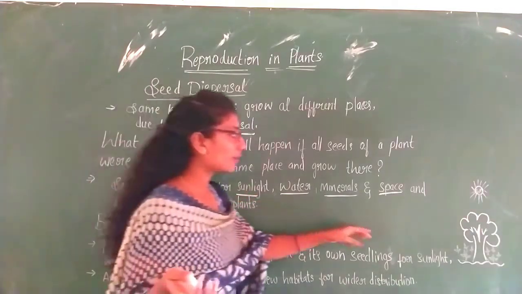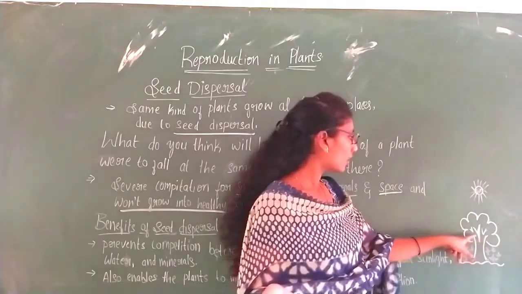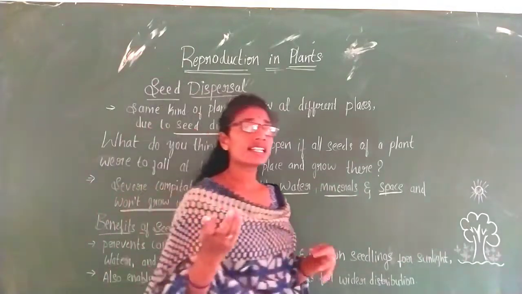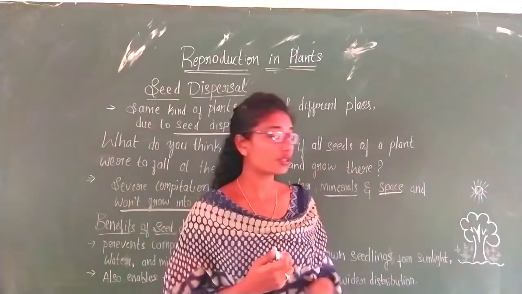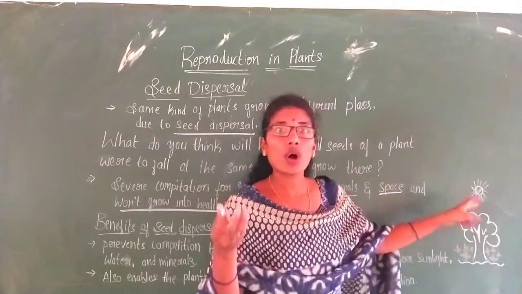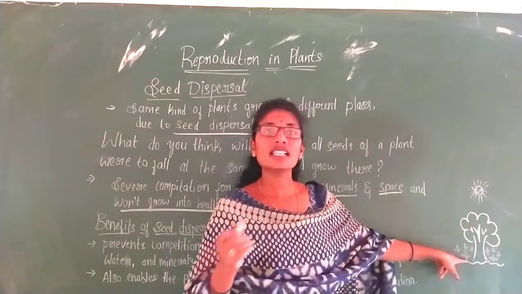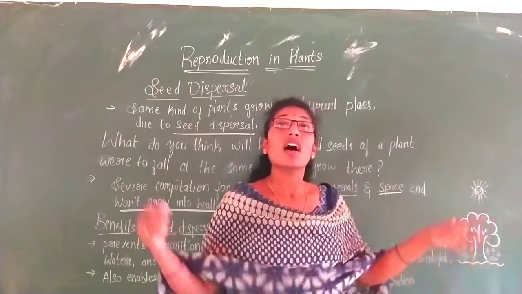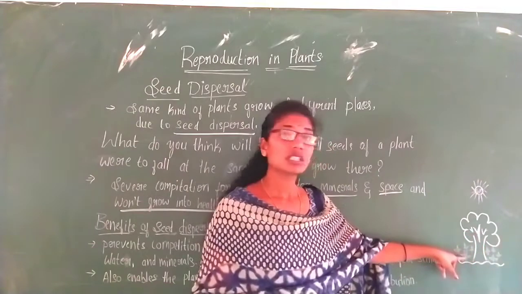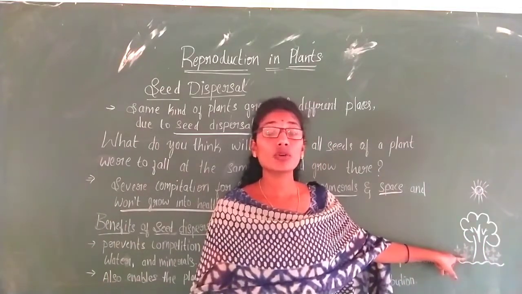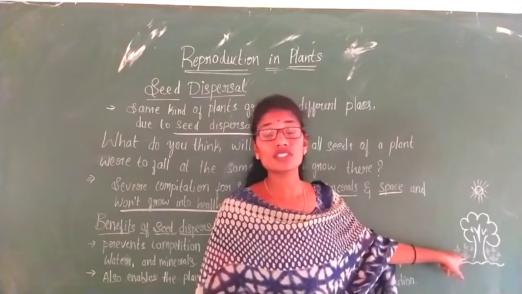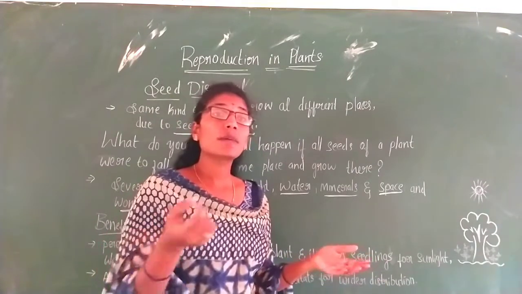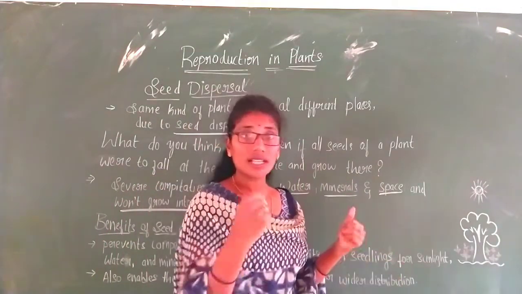Okay, see for example, this is the neem plant. You might have seen that a neem plant produces a number of fruits, right? So as a result, many seeds will be produced. Let us think that all the seeds have fallen on the same ground of that neem tree. So in that place a number of neem plants will grow, and because of the large number of seeds there won't be enough space to germinate the new seeds there.